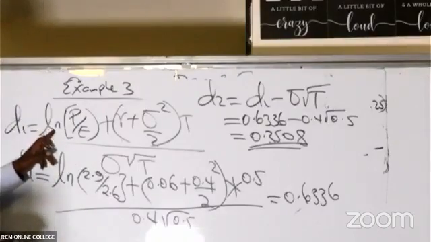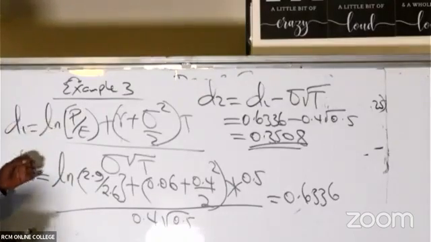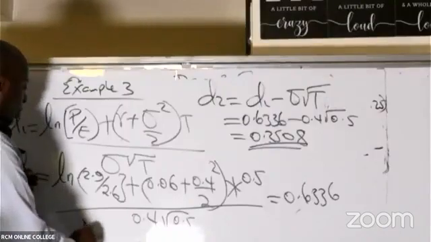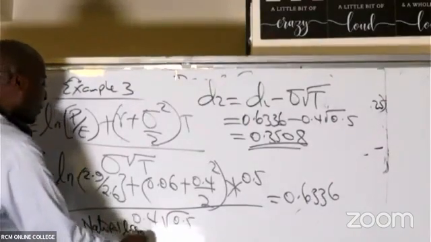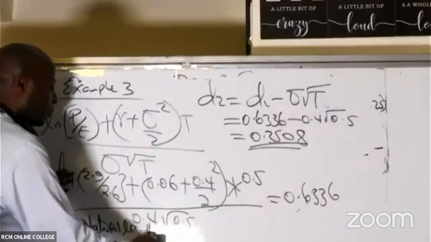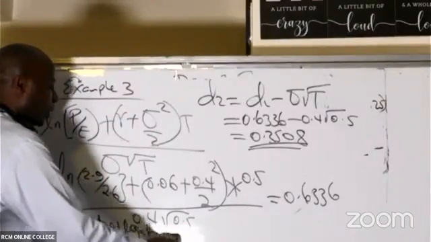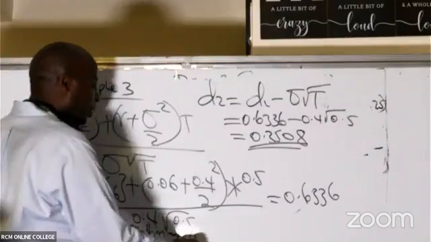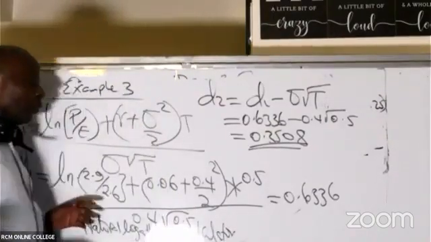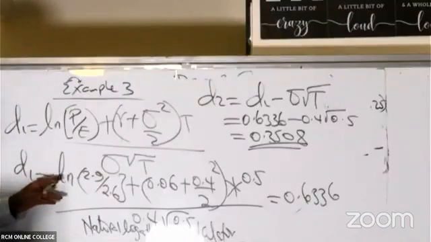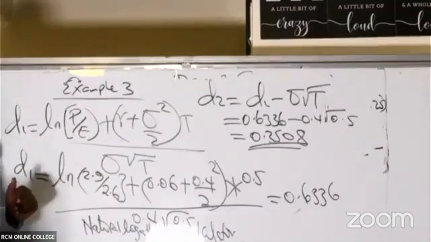Natural logarithm, or Napier, call it natural logarithm. I don't even have to know what it stands for. The most important thing is for us to know that it is available in the calculator. On the calculator, you will be able to see it. They call it ln, natural logarithm.